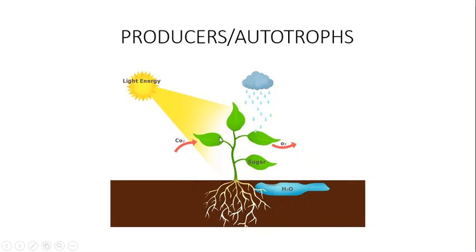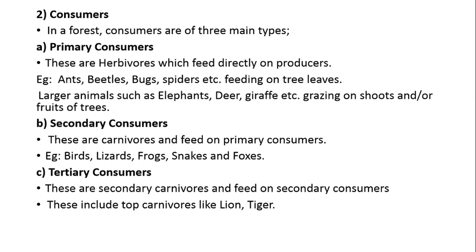So they prepare food through photosynthetic activity. This is called producers or autotrophs. Next are the consumers. A larger population of consumers can be seen in the terrestrial ecosystem. All organisms which get their organic food by feeding upon other organisms or on plants are called consumers. There are three major types of consumer: primary consumer, secondary consumer and tertiary consumer.